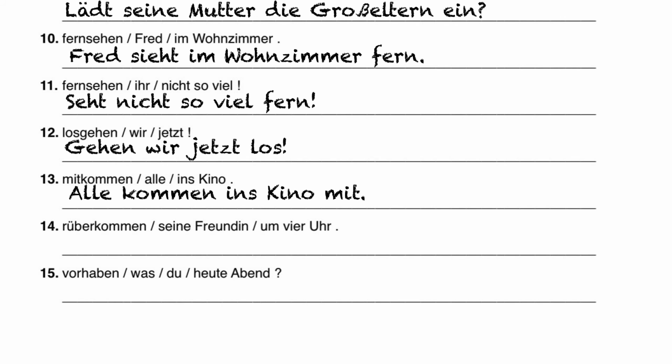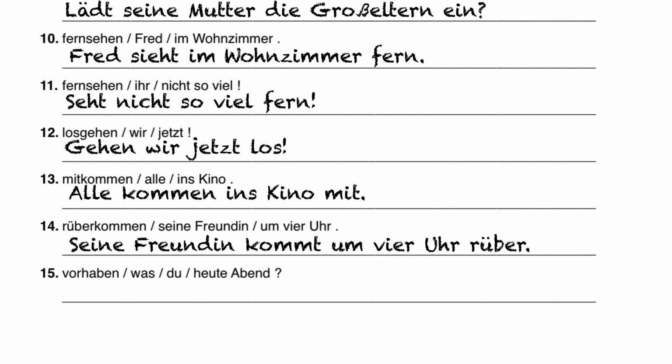Nummer 14. Rüberkommen, to come over. This one we have again our subject is the er/sie/es form, seine Freundin. Then we have our conjugated form of the verb, kommt, 4 Uhr, the time element. And then at the end of the sentence is our separable prefix, rüber. Seine Freundin kommt 4 Uhr rüber. His girlfriend is coming over at 4 o'clock.